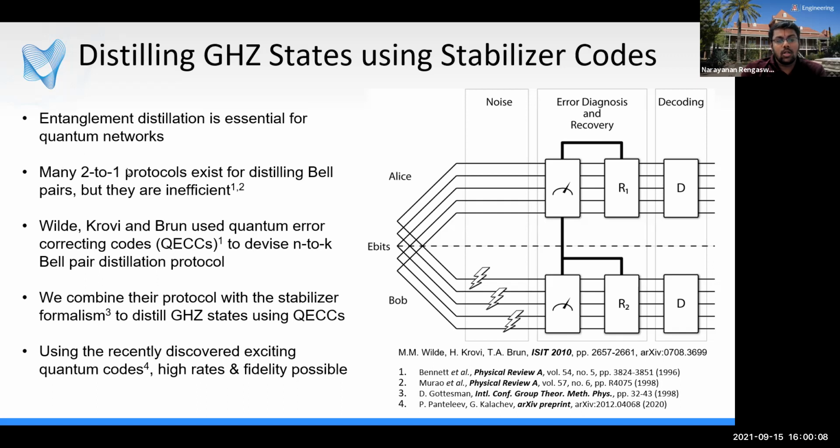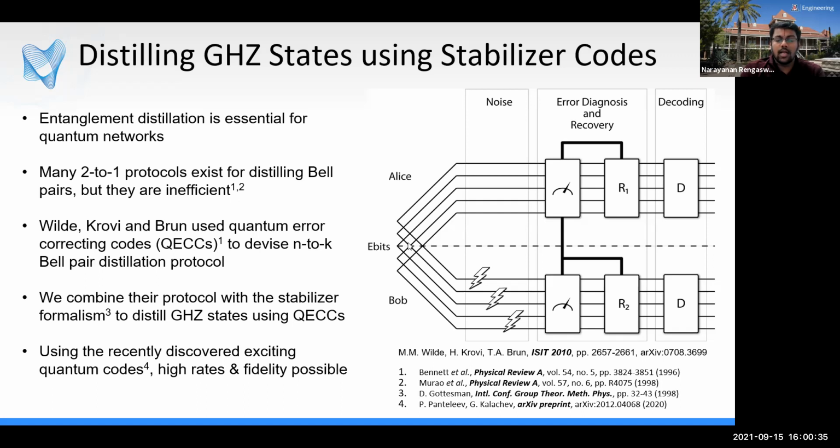Now, many protocols in the literature are 2 to 1. They start with 2 noisy copies of the Bell pair shared between Alice and Bob, and they perform bilateral operations on these qubits and later measure one pair. And if the measurements agree on Alice and Bob, then the other copy is a perfect Bell pair. But asymptotically, these protocols are inefficient because they tend to consume many noisy copies of the Bell pair to produce one higher fidelity output Bell pair.